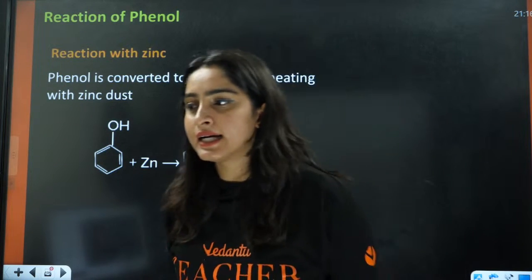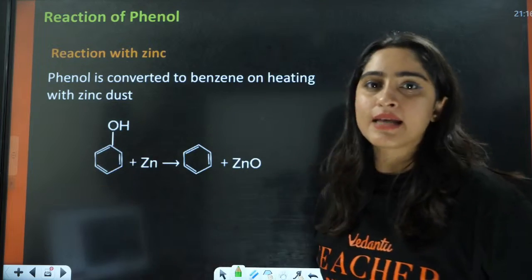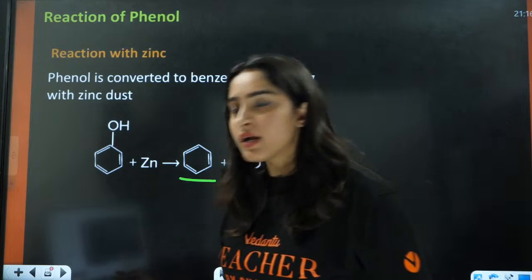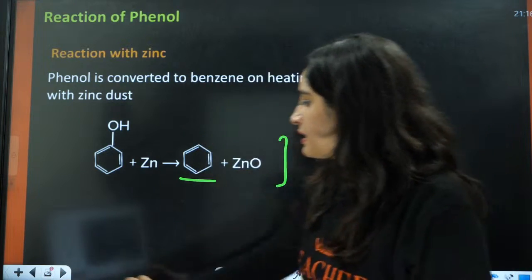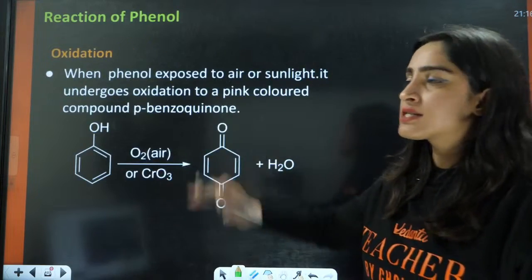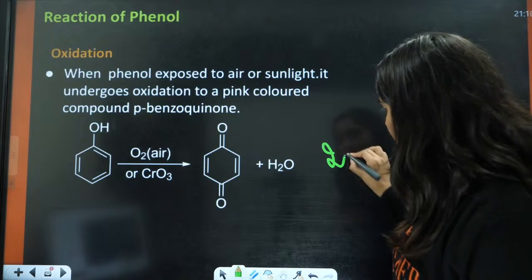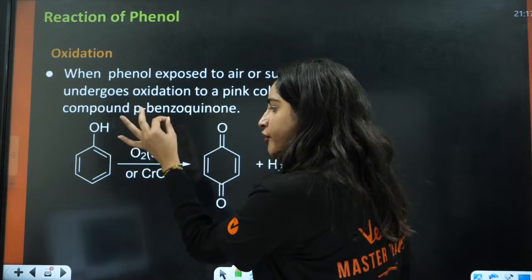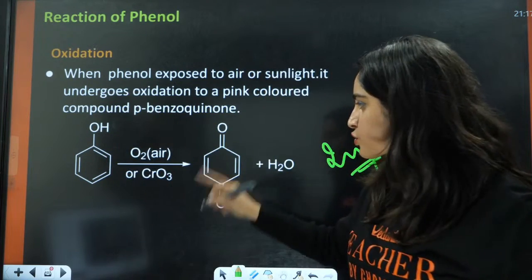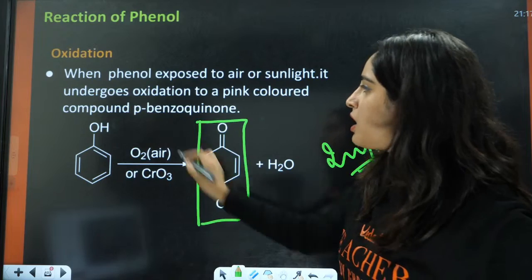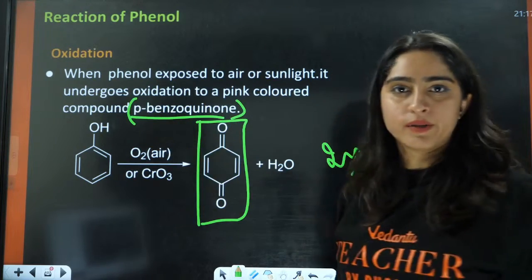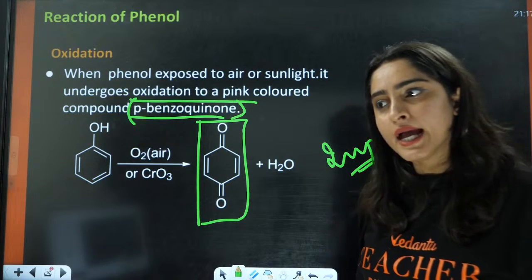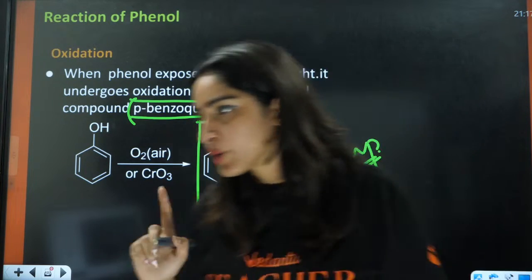Shall we move ahead? Next we have phenol with zinc dust. It is going to form benzene, okay? Very simple reaction used in your conversions. Next, oxidation, a very important reaction. If you have phenol in presence of O2, CrO3, it is going to give para-benzoquinone.